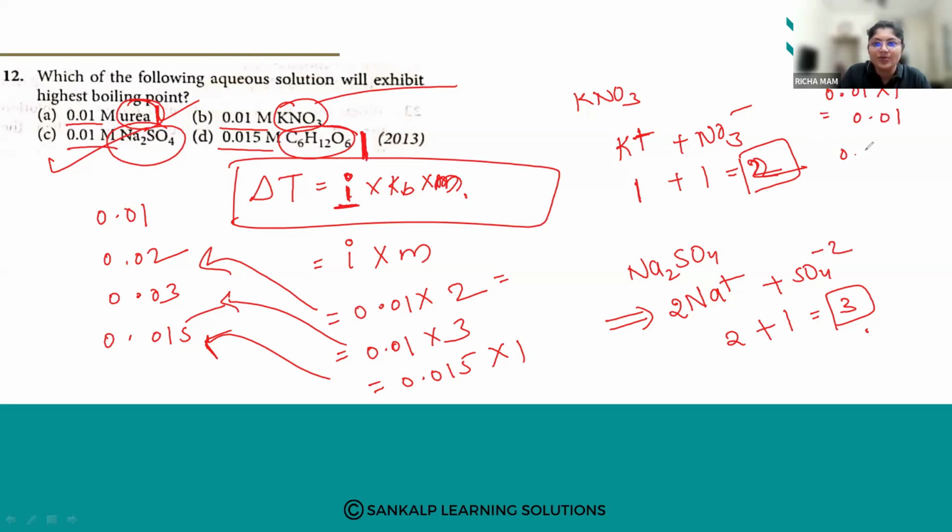Then the second one is 0.01 into 2, so it is 0.02. The third one is 0.01 into 3, so it is 0.03. Then the fourth one is 0.015 into 1, so it is 0.015. So which is highest? It is the third one. Understood now?